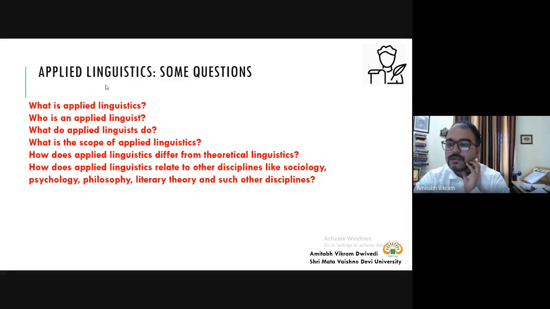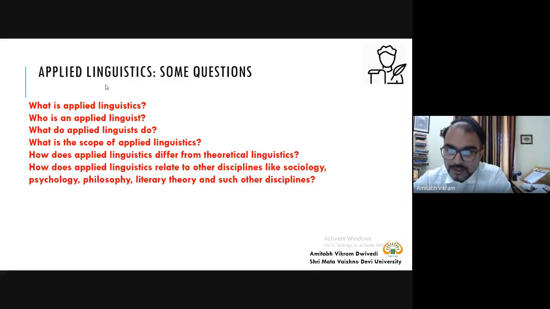Then you also know about language fallacies, and you also have a scientific view about what is linguistics. So when you have this knowledge, okay, these are sounds, how these sounds are pronounced, how you can describe a sound, what is a morpheme, what is a noun phrase, what is a verb phrase. When you have this type of knowledge, then where can you apply that knowledge? You can apply that knowledge to different fields. So that is the application part. The application part is applying that knowledge to different fields.